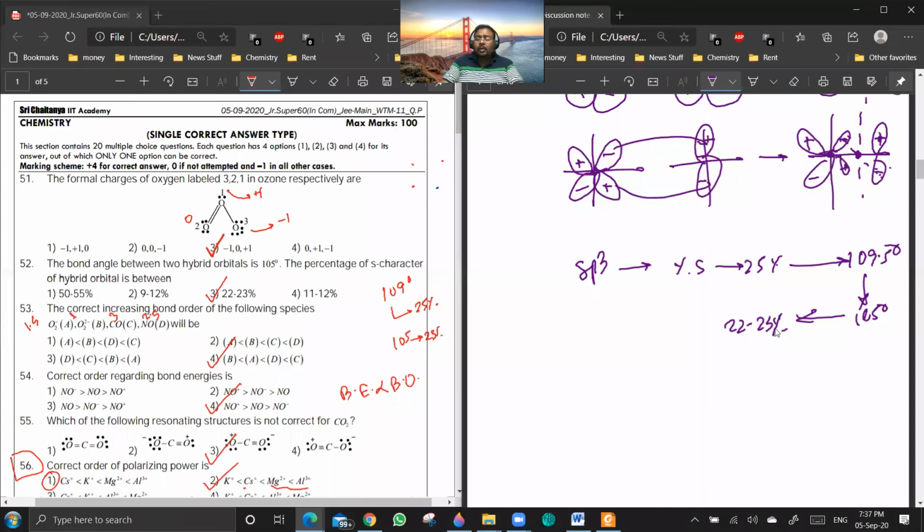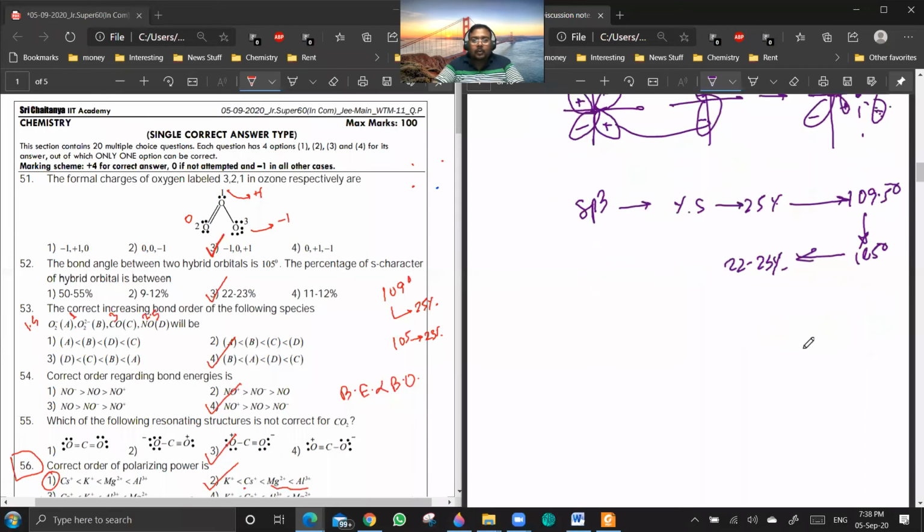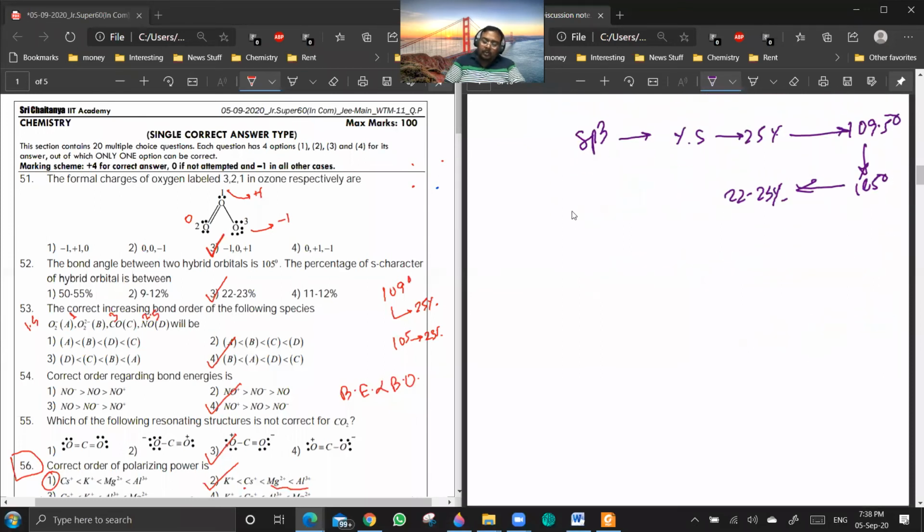Are you getting a point? So we can think like H2O will be 104.5, and just do it, no? See, H2O will be 104.5, but still you cannot calculate the s character. We know the hybridization is near sp3 and the answer is near 22 to 23%. Like, can we keep it like that, sir?